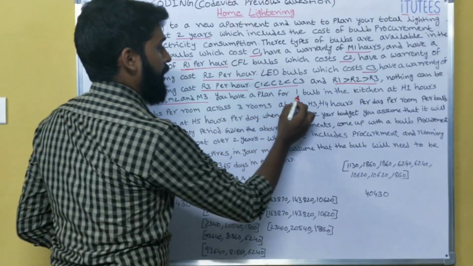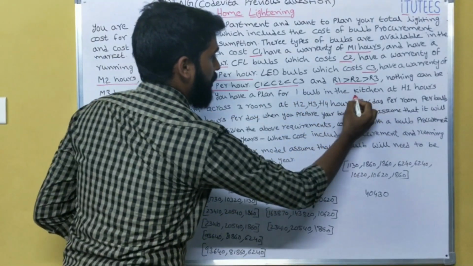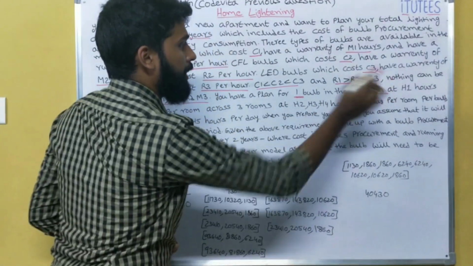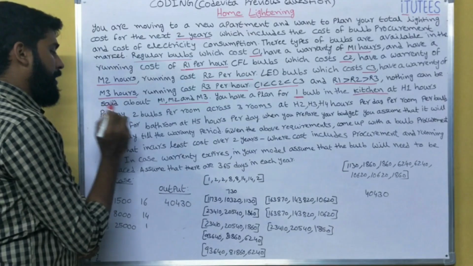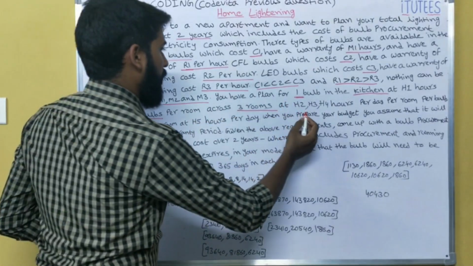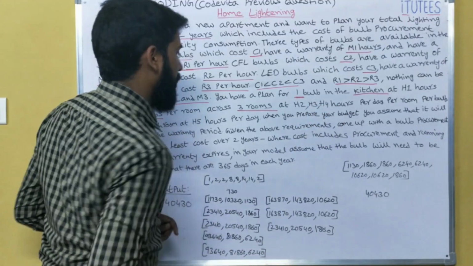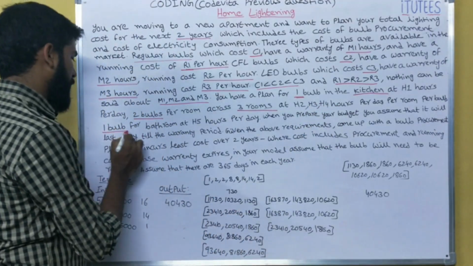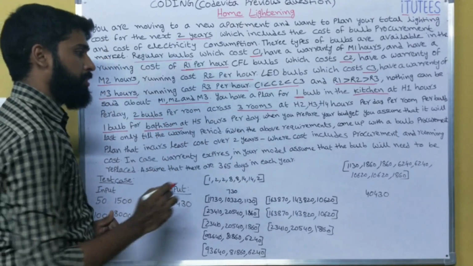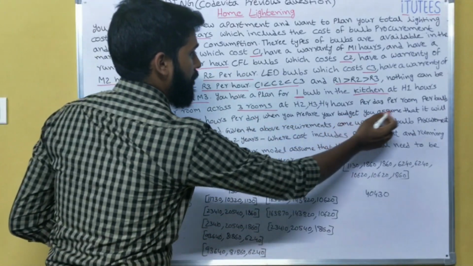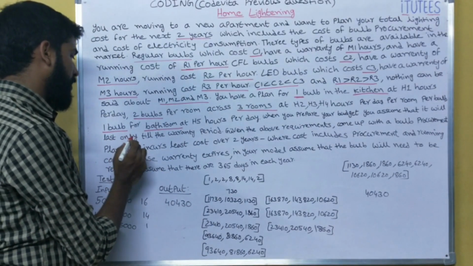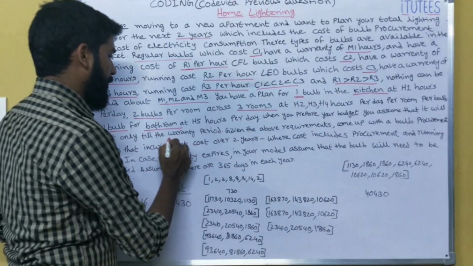So you have a plan of one bulb in the kitchen at H1 hours per day. Two bulbs per room across 3 rooms, and H2, H3, H4 are the hours. One bulb for bathroom at H5 hours per day. When you prepare your budget, you assume that the bulb will last only till the warranty period.